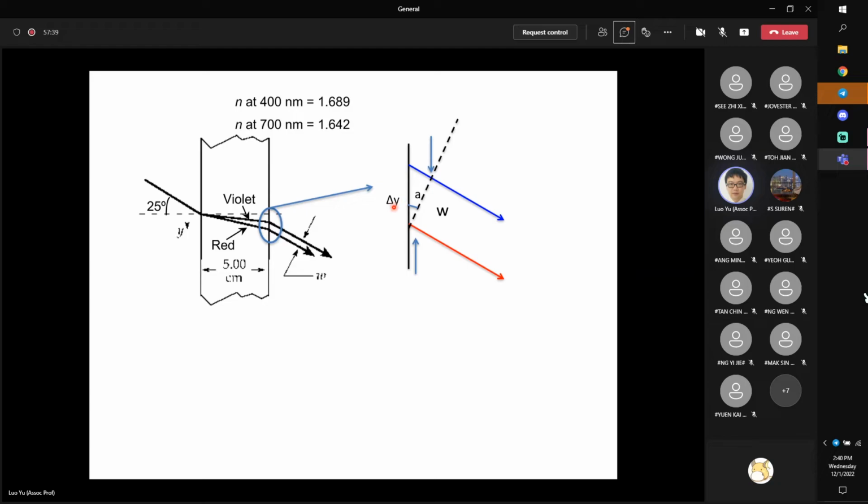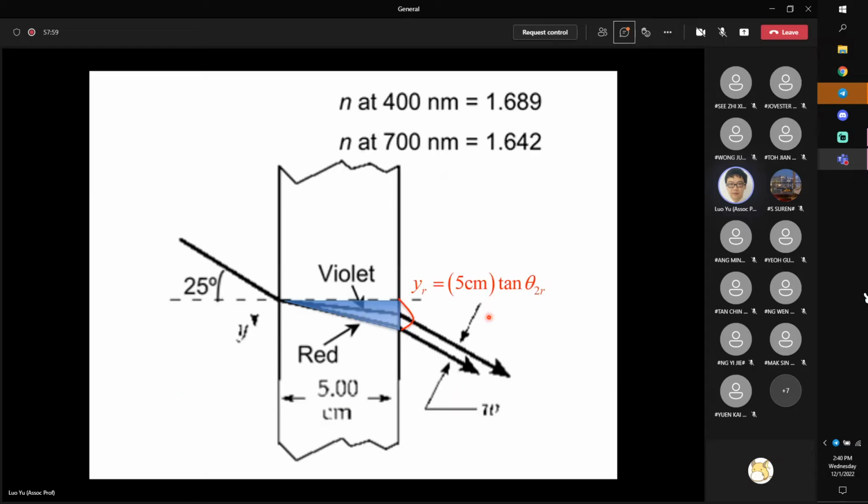If we know both delta y and A, then the width W here should be calculated as delta y times cosine A, right? So in the following, what I will do is calculate delta y and A respectively. First delta y.